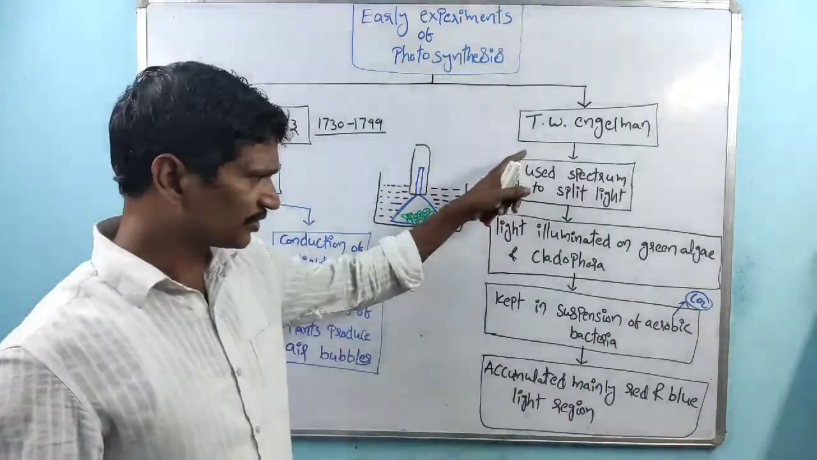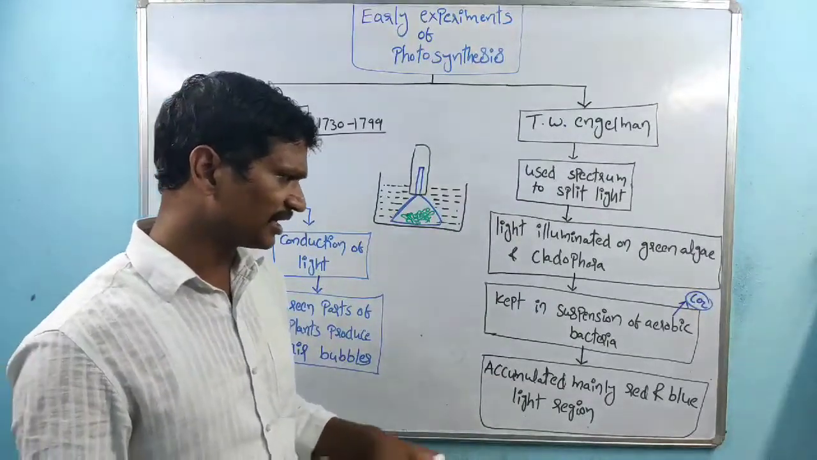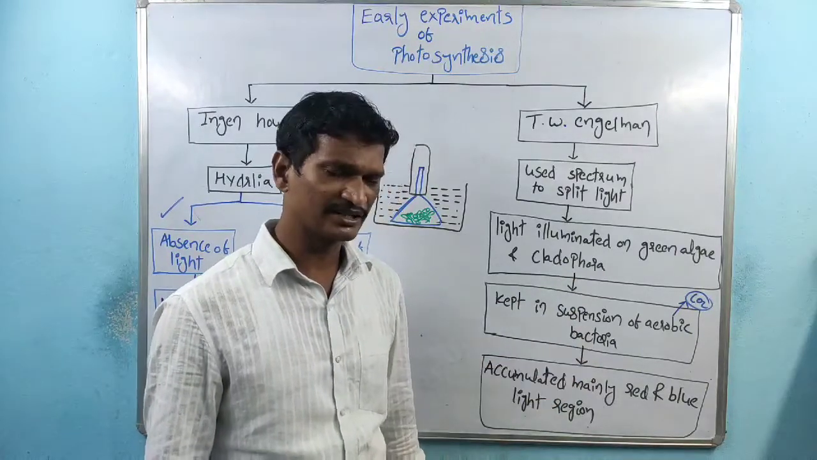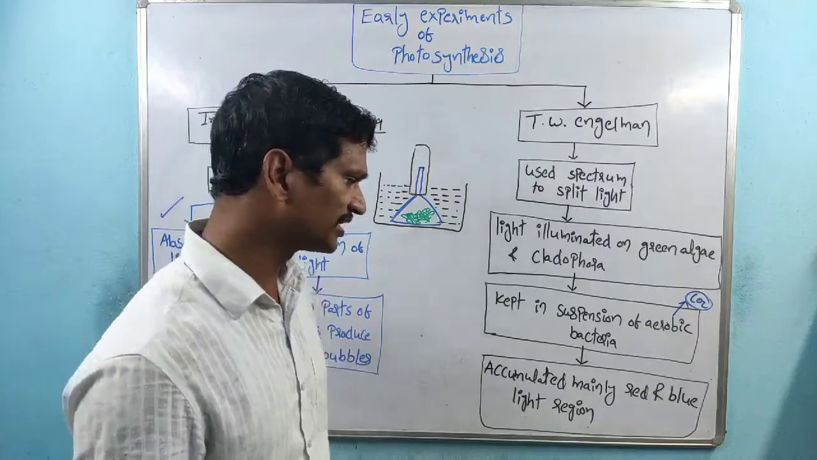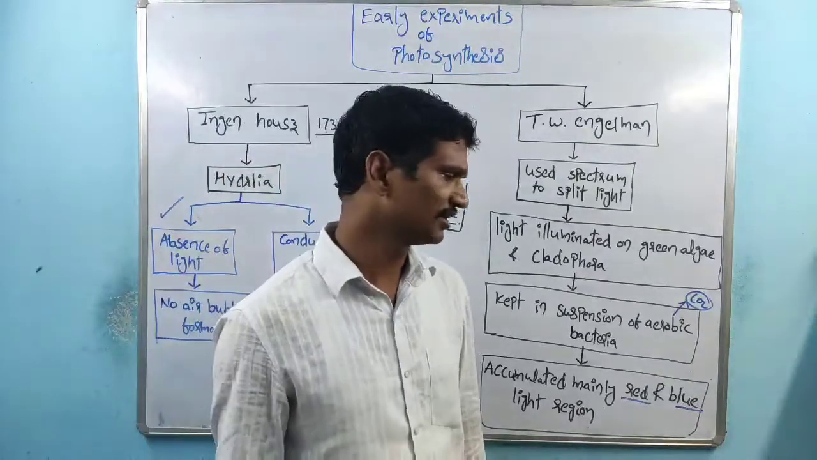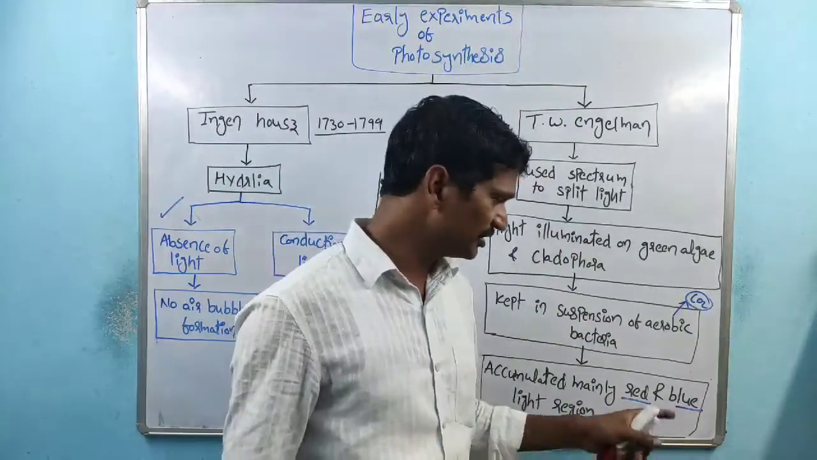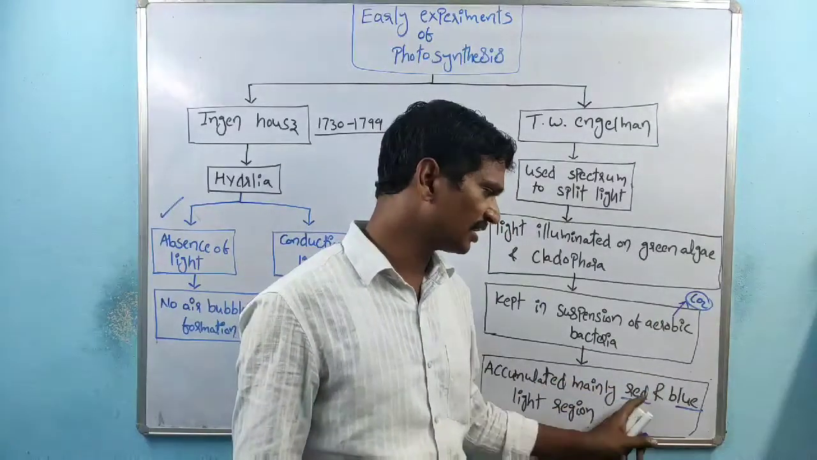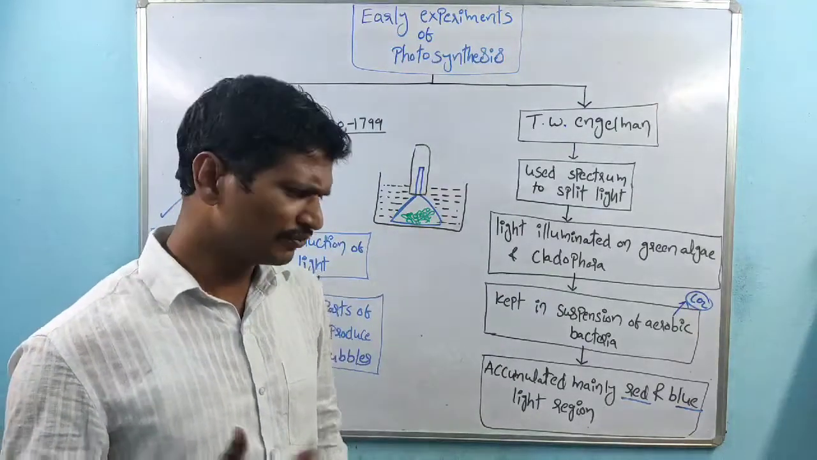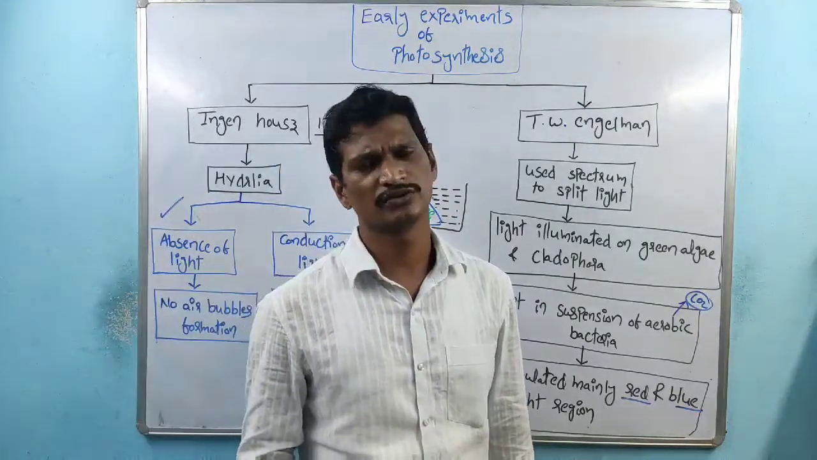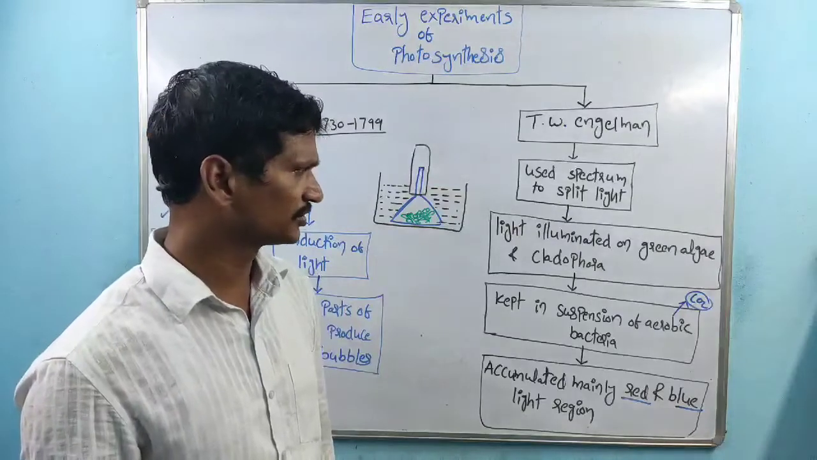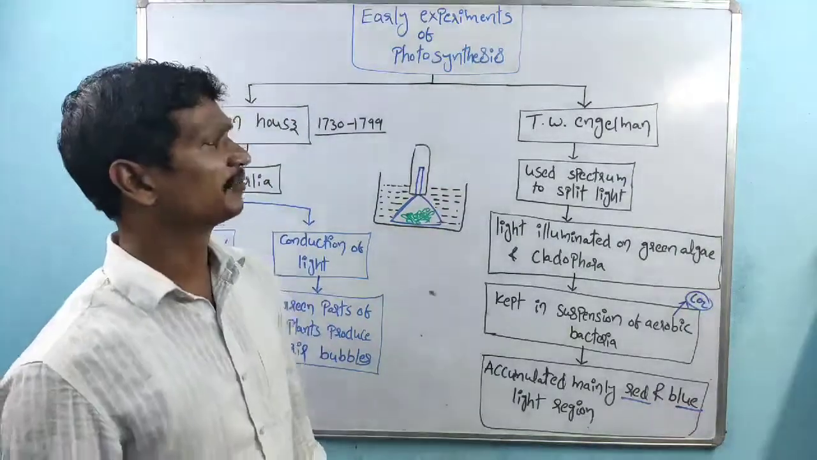After some time, whatever that green algae and Cladophora and the aerobic bacteria are there, all these are majorly accumulated at the red light and the blue light. Within the spectrum, different lights are there, and within all these regions, mainly these organisms are accumulated in the red and blue lights. So that accumulation indicates that within that region, the maximum rate of photosynthesis occurs. So that is about the Engelmann experiment.